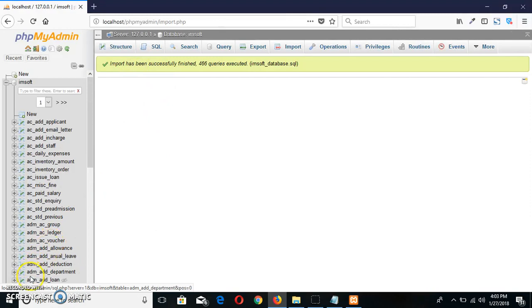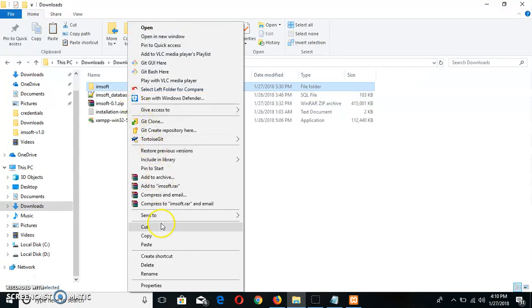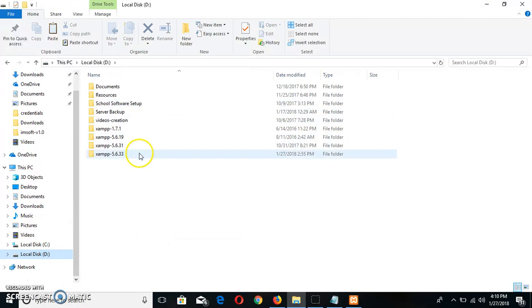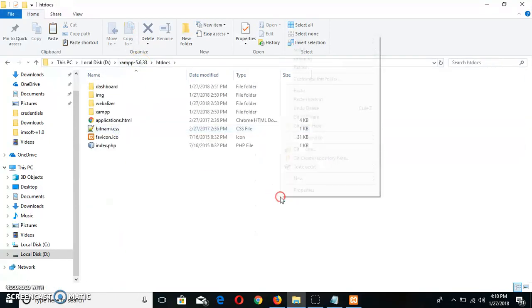Now it's time for the Imsoft files to be placed into the correct directories. I am gonna copy and paste my Imsoft folder under my XAMPP directory. So let's do it. Make sure you go to htdocs under the XAMPP folder and paste the Imsoft folder here.